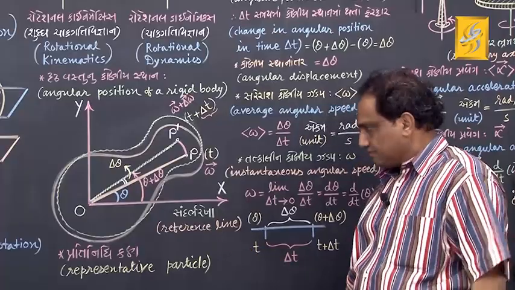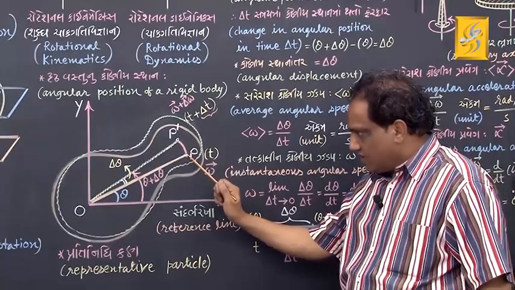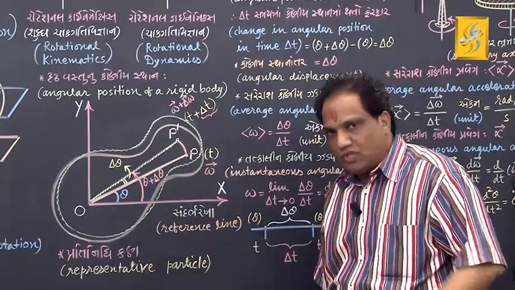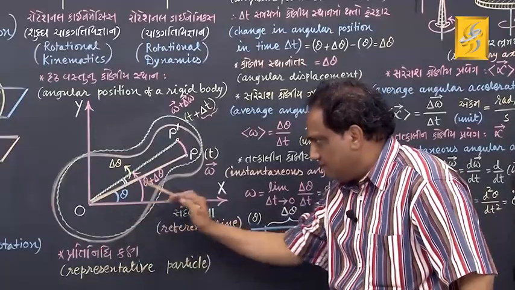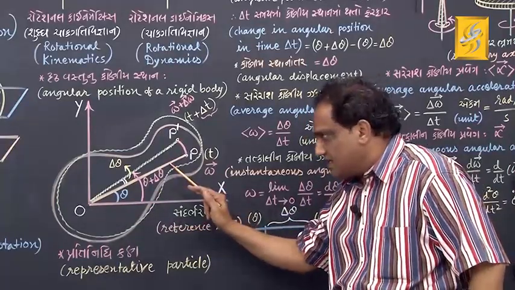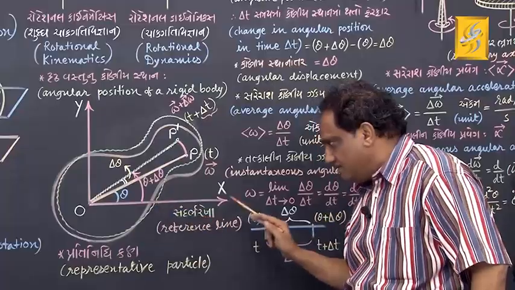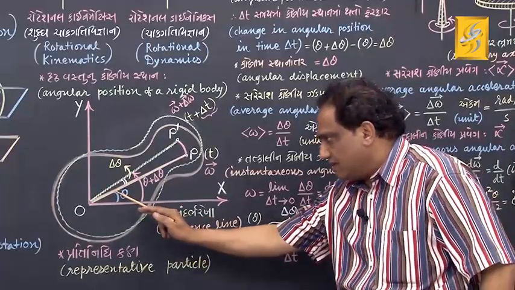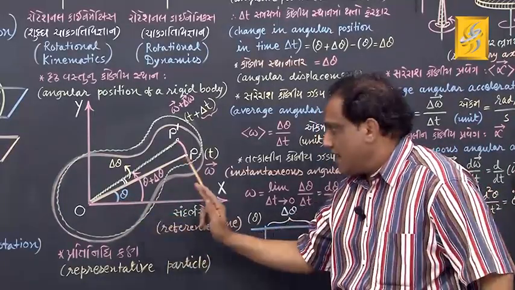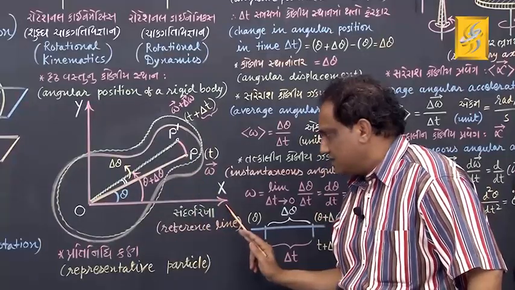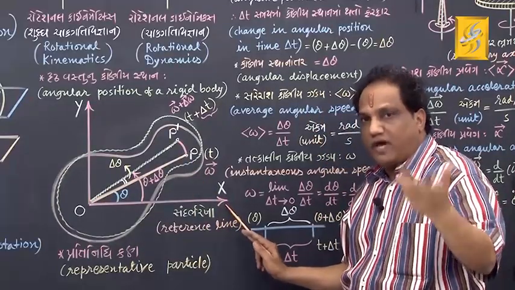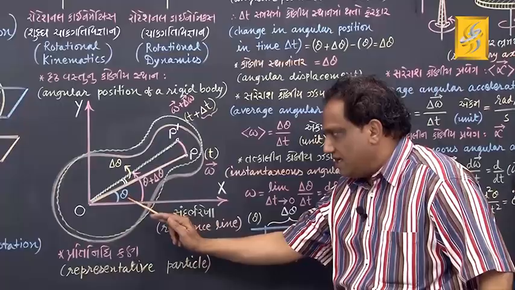When you join point P with point O, you get line segment OP. Find out the angle made by this line segment with this reference line. It is this much angle. How much? Angle POX. Let it be theta.